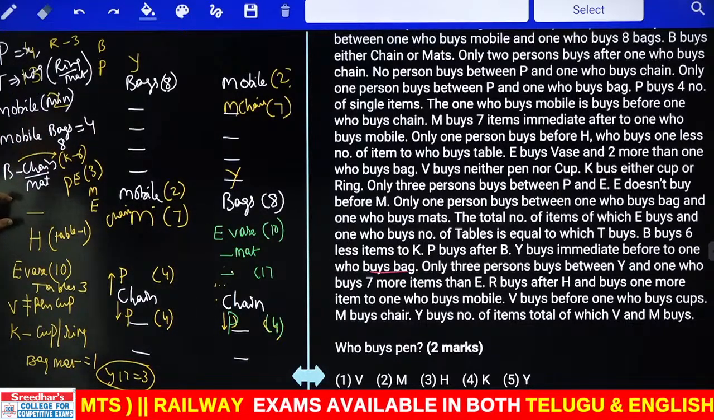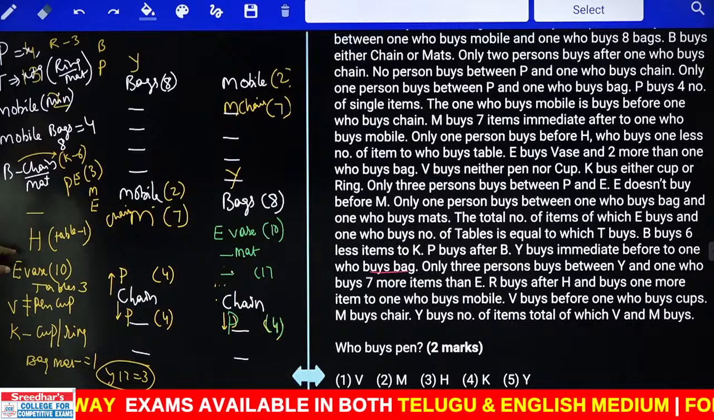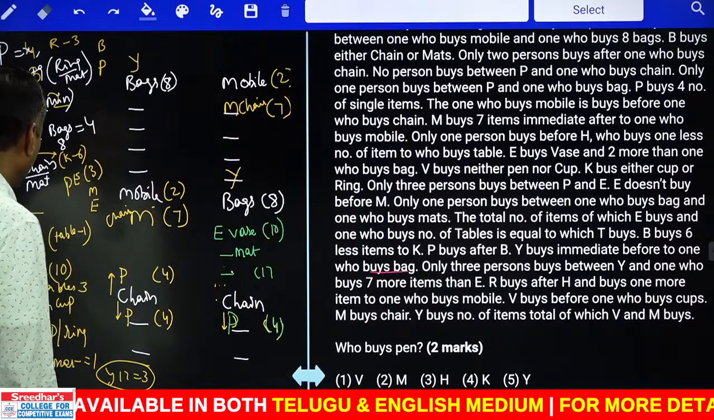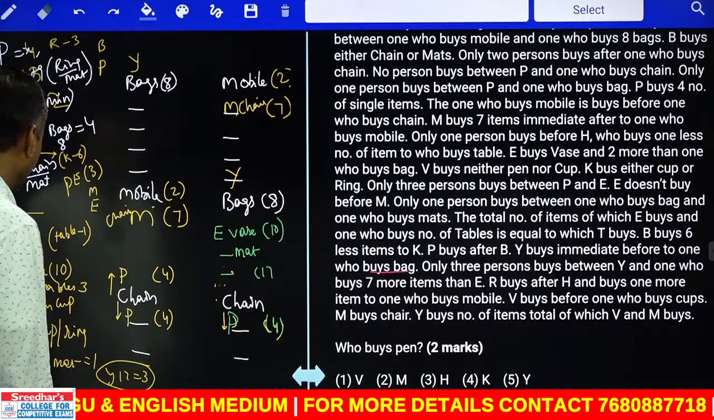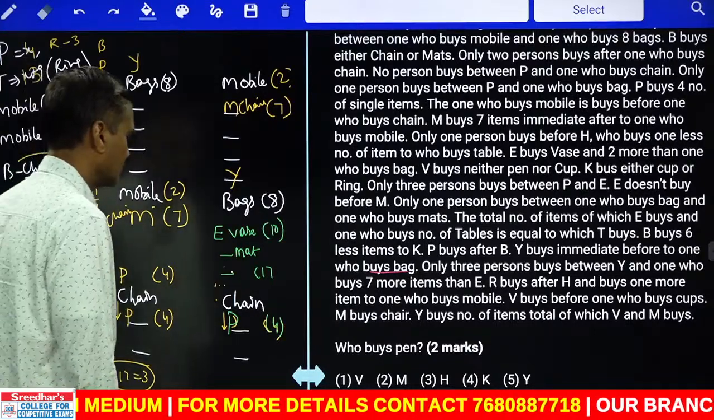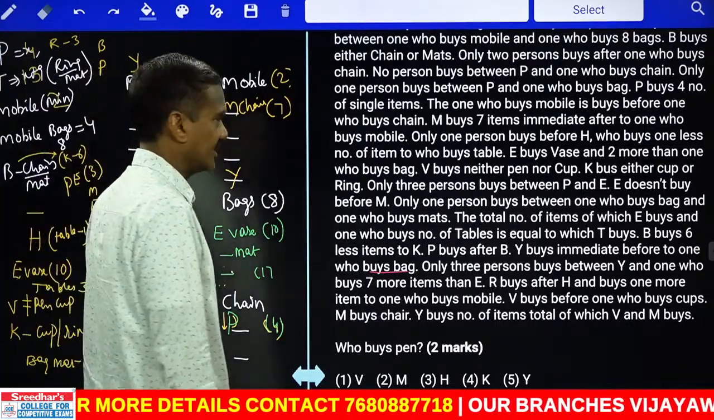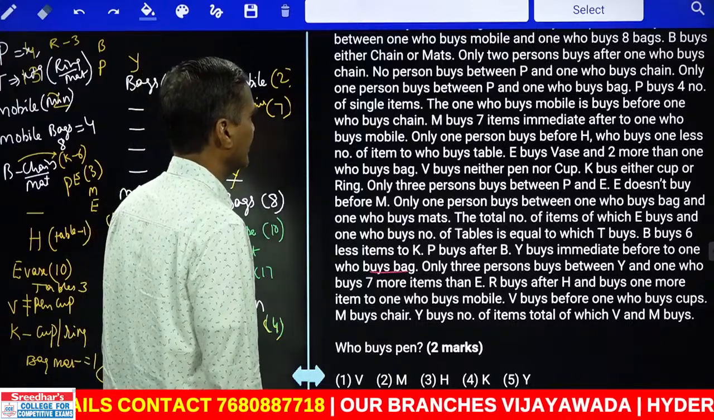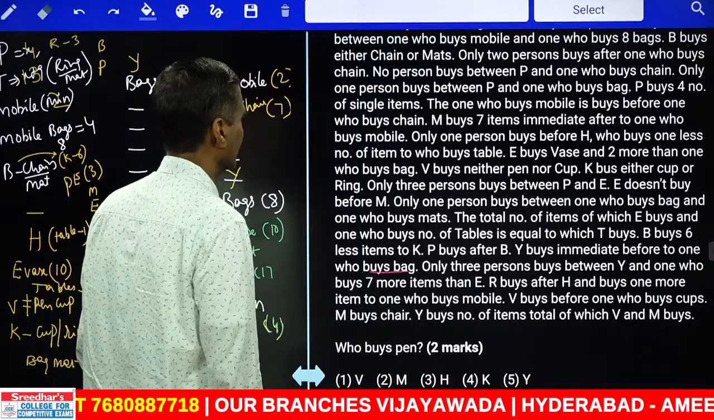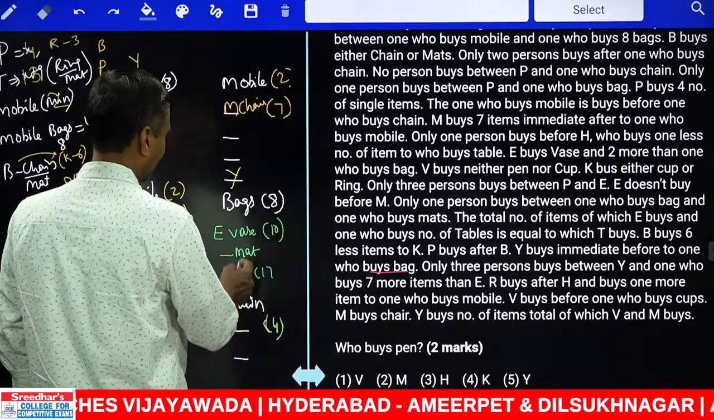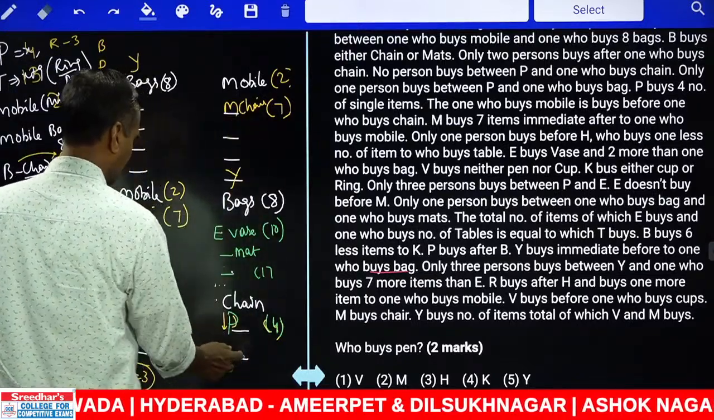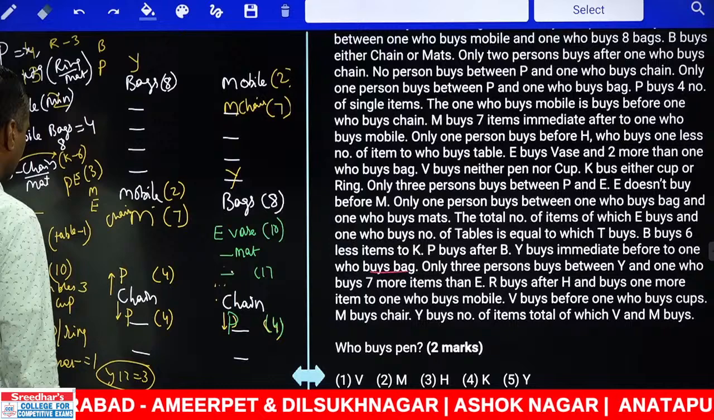H is where? H is second from the top. And E and ways. Now here tables, and there are 3. And what is the information we have? The number of persons who buy tables, how many are there? There are exactly 3. And tables is exactly 3, so here it is not possible. Last line ఉండొచ్చు, ముందు line ఉండొచ్చు.